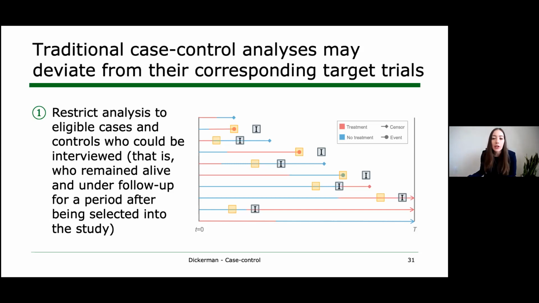And so in this figure, the boxed eyes represent the interview, which is happening with some lag after selection. And all I'm saying here is that things can happen in this gap between the time of selection and the time of interview. People can die, people can be lost to follow-up, and those patterns may be different in the two groups. And so how does this represent a deviation from the target trial? Of course, this survival requirement does not exist there.